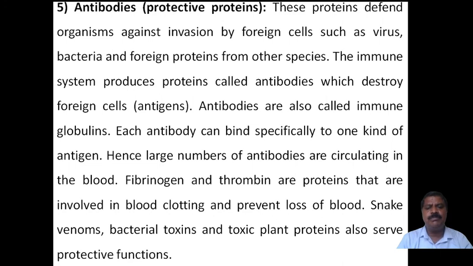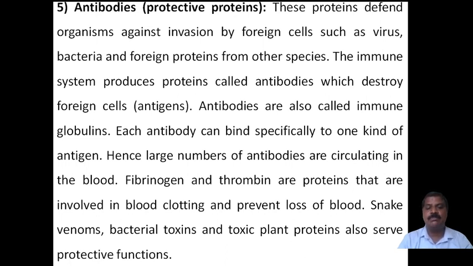Then there are fibrinogen and thrombin. These are the proteins involved in blood clotting and preventing loss of blood. Suppose a cut takes place; then bleeding would occur, but due to these protective proteins in the blood, fibrinogen and thrombin, the bleeding is stopped. These proteins are involved in blood clotting and prevent the loss of blood.